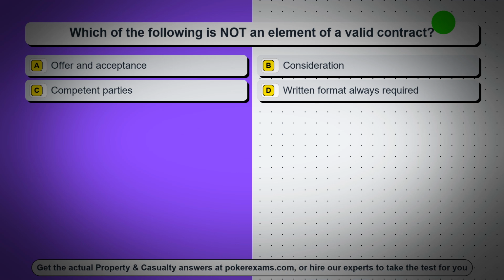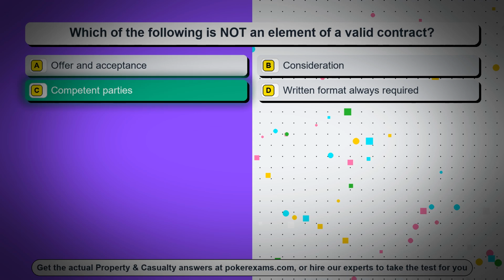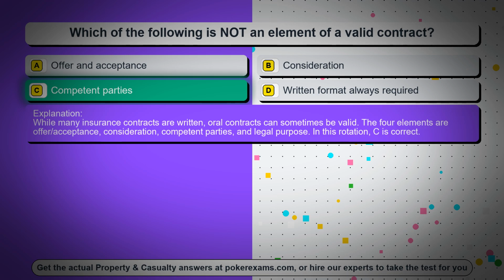Question 1. A patient with a brown recluse spider bite may develop. Option A, neurotoxicity. Option B, local tissue necrosis, hemolysis, and systemic symptoms. Option C, severe muscle cramps. Option D, ascending paralysis. The correct answer is option C, competent parties. While many insurance contracts are written, oral contracts can sometimes be valid. The four elements are offer/acceptance, consideration, competent parties, and legal purpose. In this rotation, C is correct.